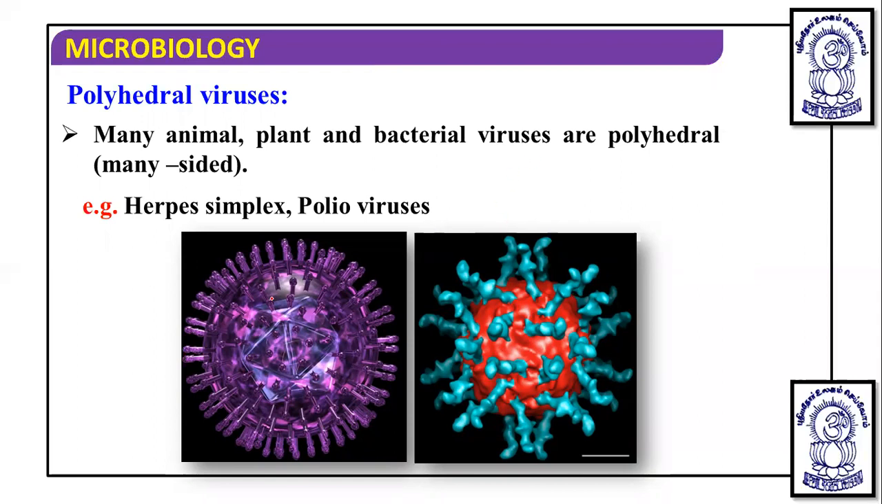Because of this, you can see here, different sides are shown. So this shows the different sides. Okay, so these viruses are polyhedral.